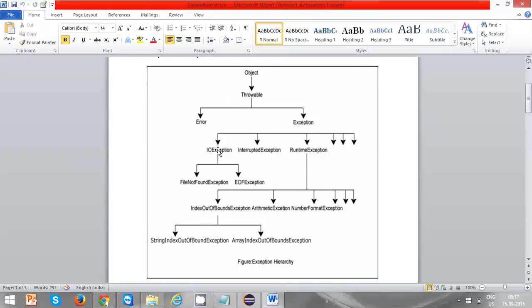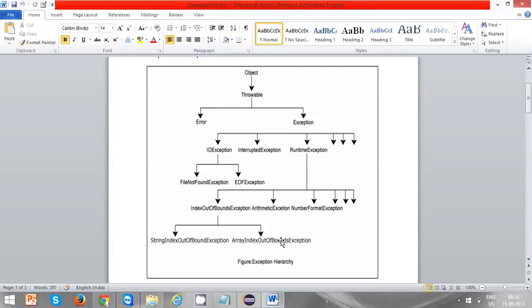When you're trying to modify a file where no file exists, you can get FileNotFoundException. When you're trying to read a file where you already read the entire content and you try to read it again, you can get EOFException, end of file exception. For RuntimeException, let's say you are trying to divide by a value, by 0. In that case an ArithmeticException will occur. Also NullPointerException, StringIndexOutOfBoundsException, and ArrayIndexOutOfBoundsException.